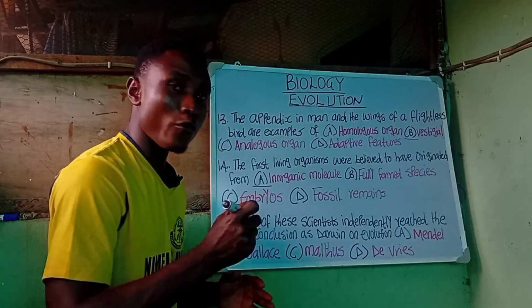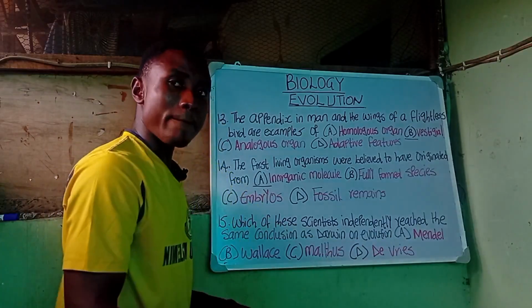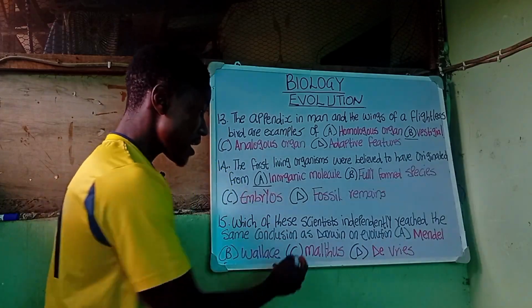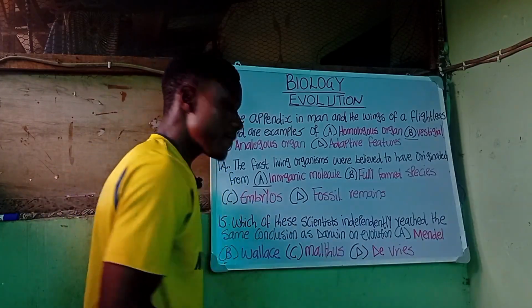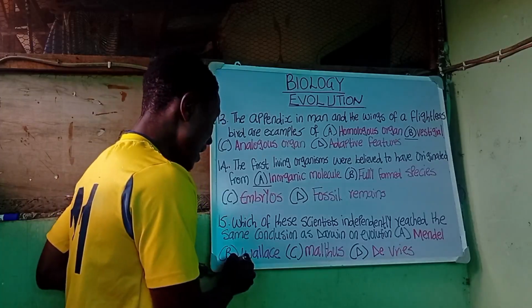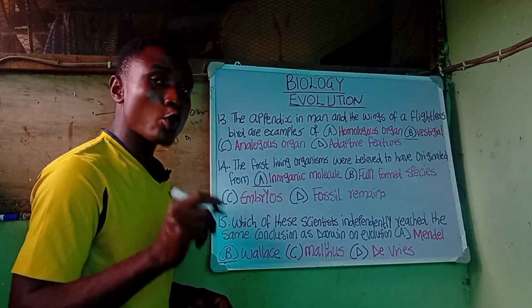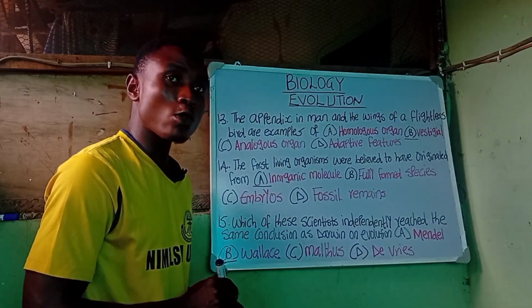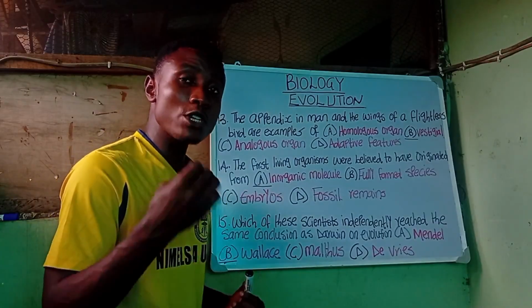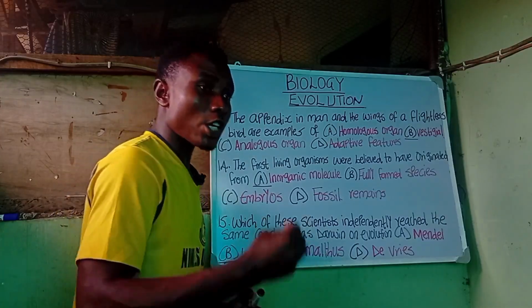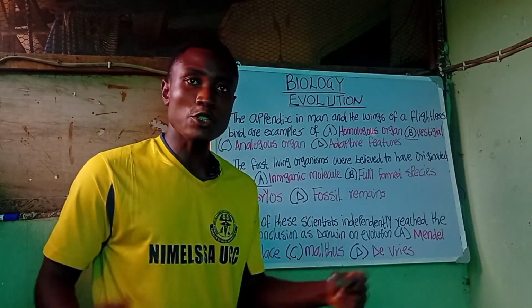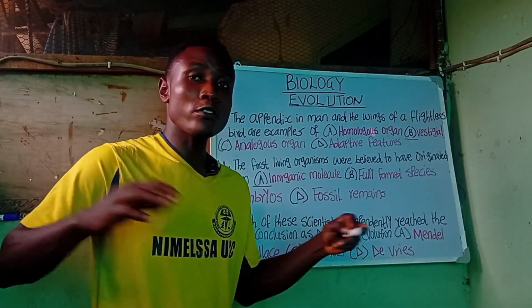Question number 15 says, which of these scientists independently reached the same conclusion as Charles Darwin when it comes to the concept of evolution? We have A, Mendel, B, Wallace, C, Malthus, and D, De Vries. The correct answer there is Wallace. Wallace is one of the independent scientists that came to the same conclusion as Charles Darwin, talking about variation, natural selection, and the survival of the fittest.